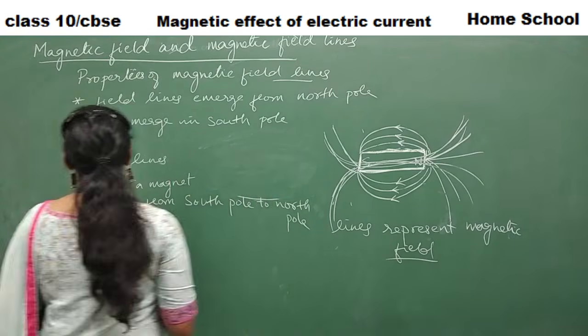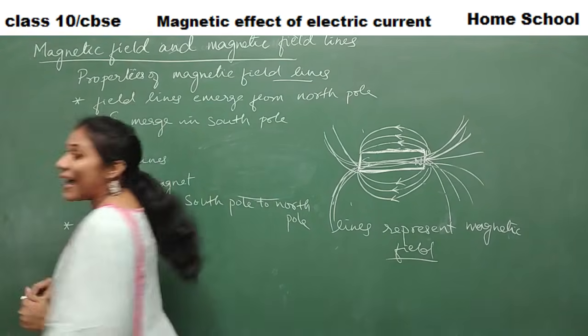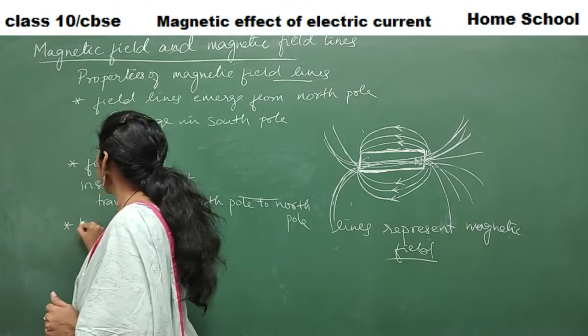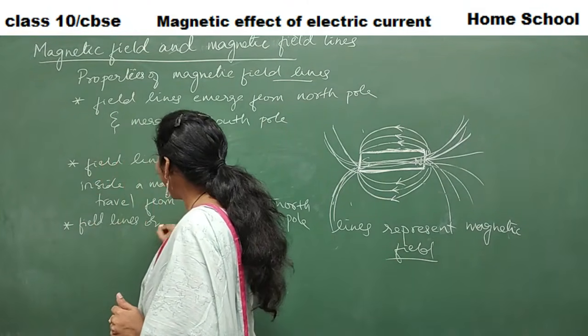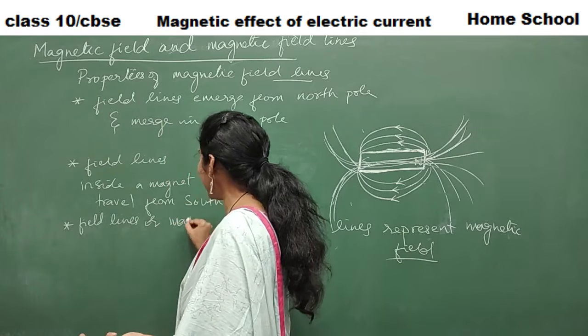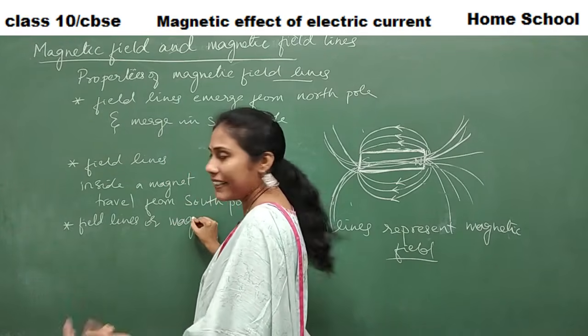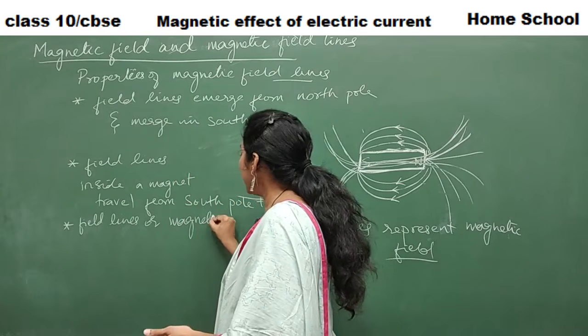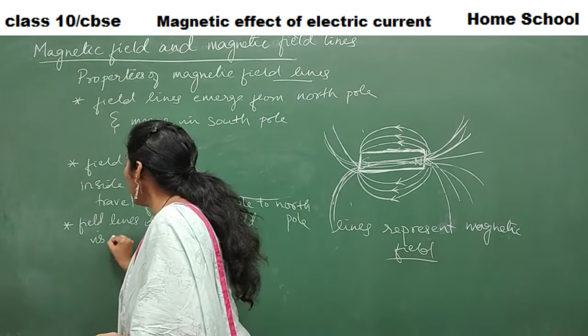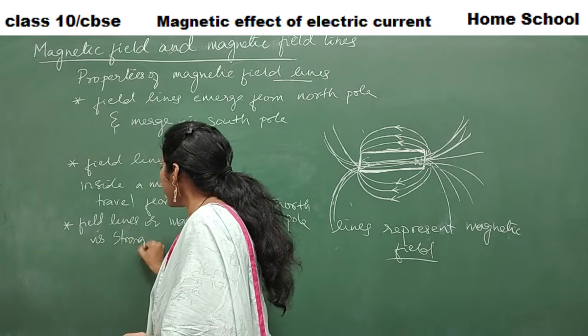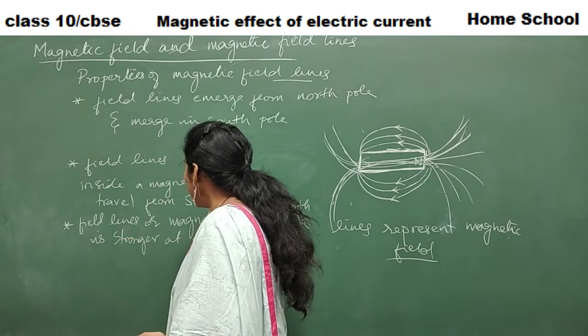And the third point is, magnetic field lines. Field lines is nothing but magnetic field only, right? Magnetic force only. Magnetic field is stronger at the poles.